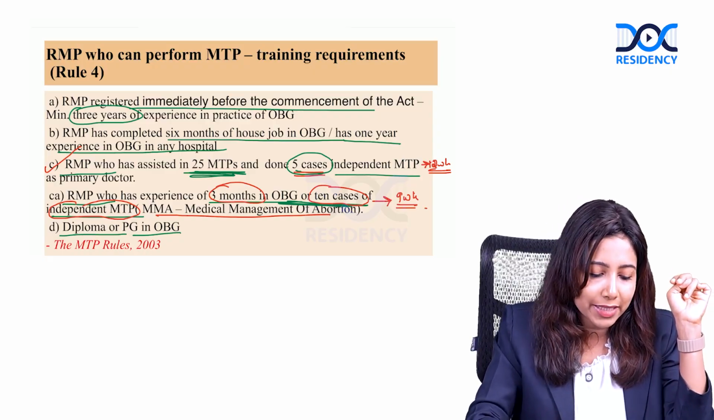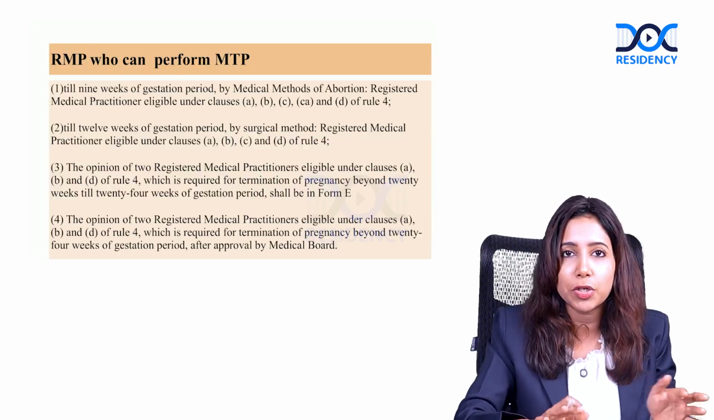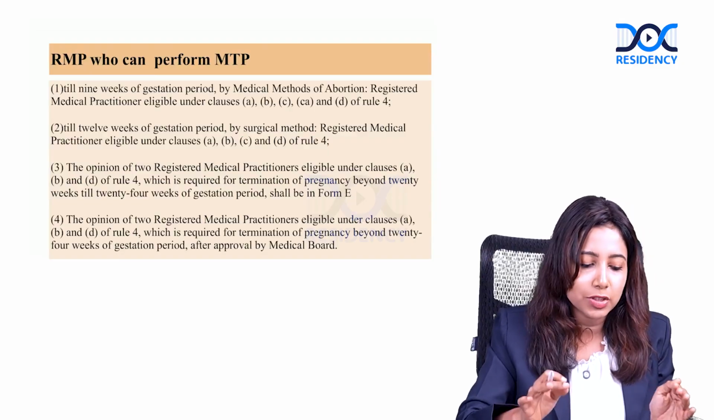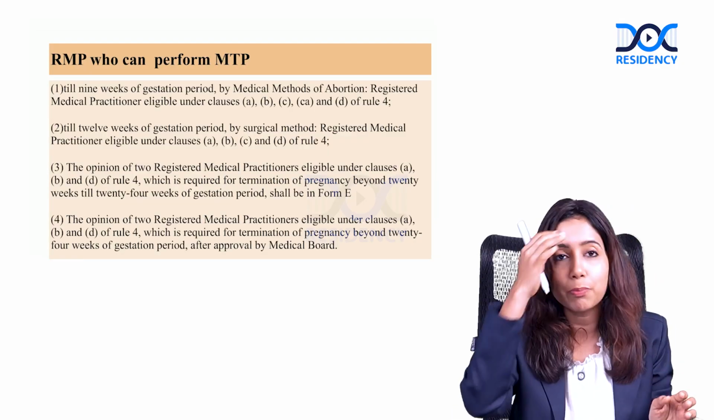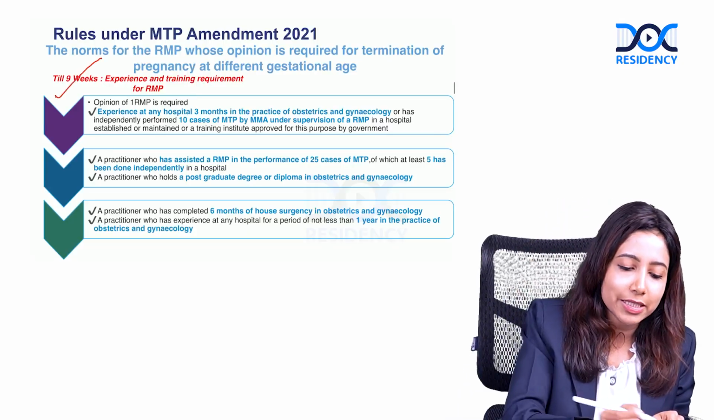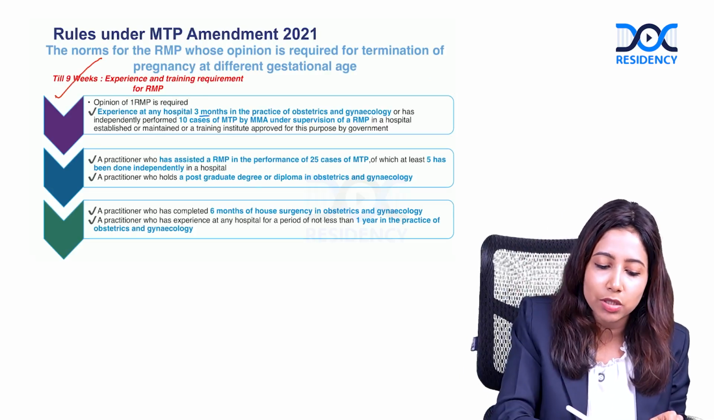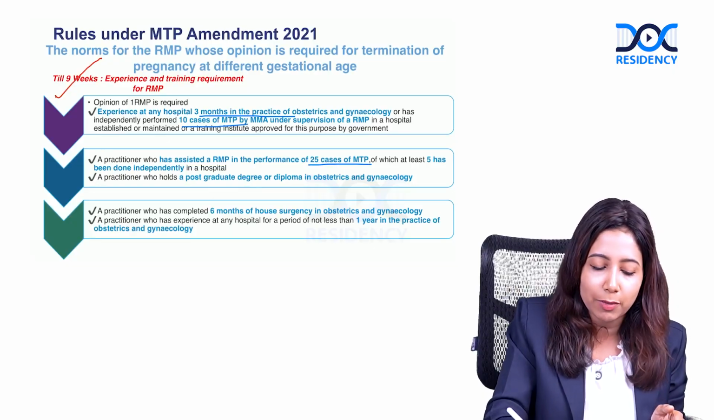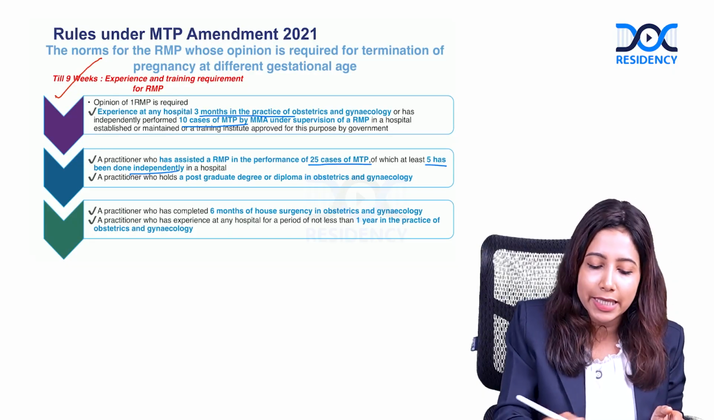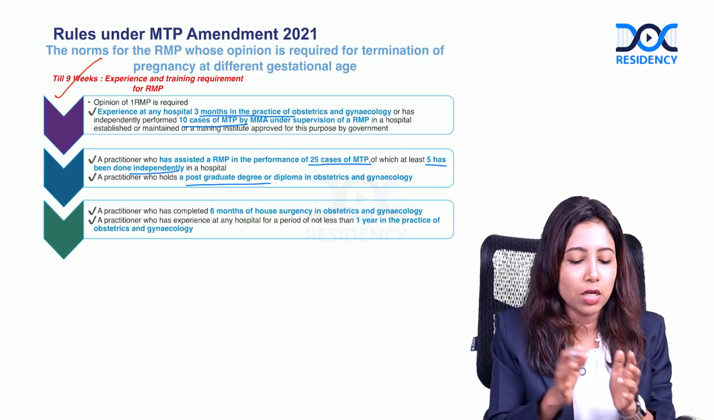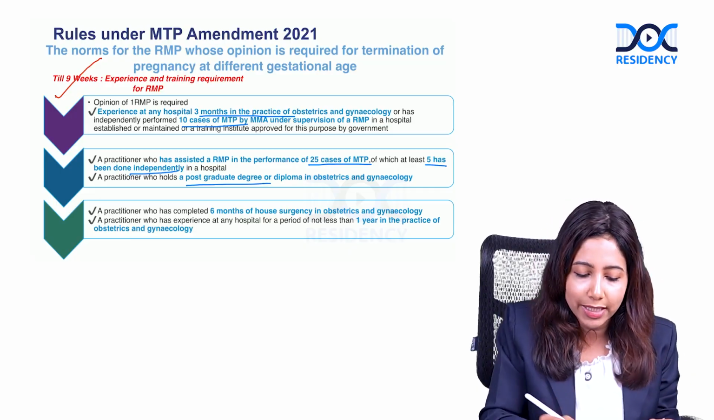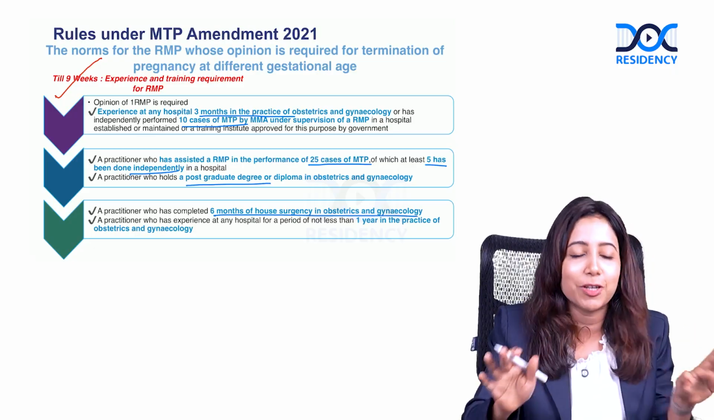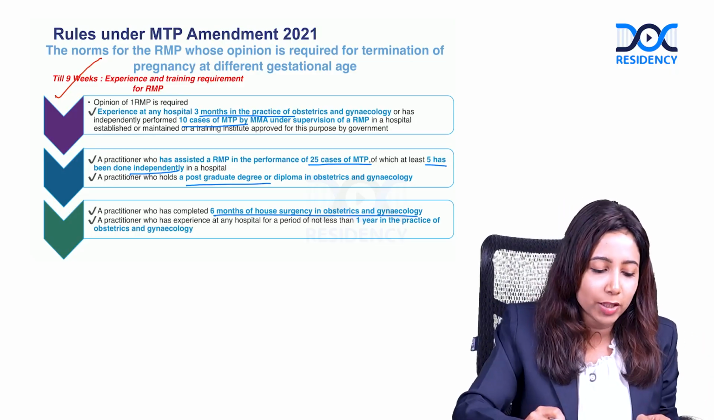Yes, for clarity again, this is saying for each period of gestation how it is given over here. Rather than that, let me give you period of gestation wise as well, so that it is completely clear for you. So as we discussed, till 9 weeks, either it can be a person with 3 months of experience or 10 cases of MTP, or a person who has 25 cases of MTP and 5 done independently. Any degree, either diploma or post-graduation in Obs and Gyn, or 6 months of house surgency in Obs and Gyn. Yes, all those categories, everyone that we discussed can perform till 9 weeks.